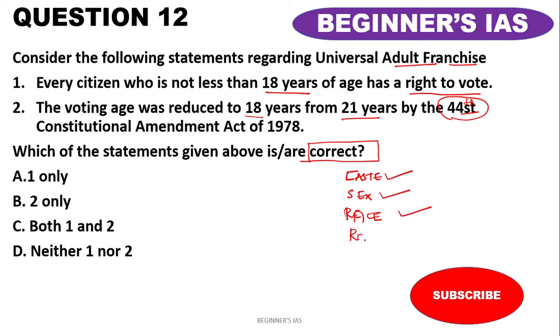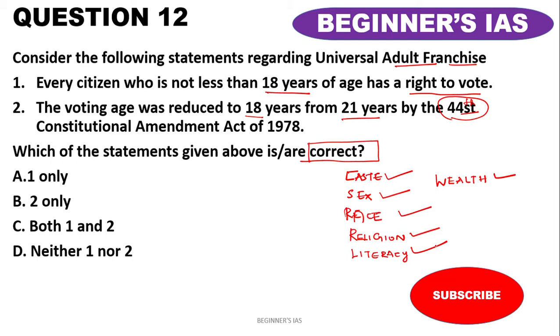That is very important, so one should not discriminate. And also literacy is important, and finally wealth. One should not discriminate on these.